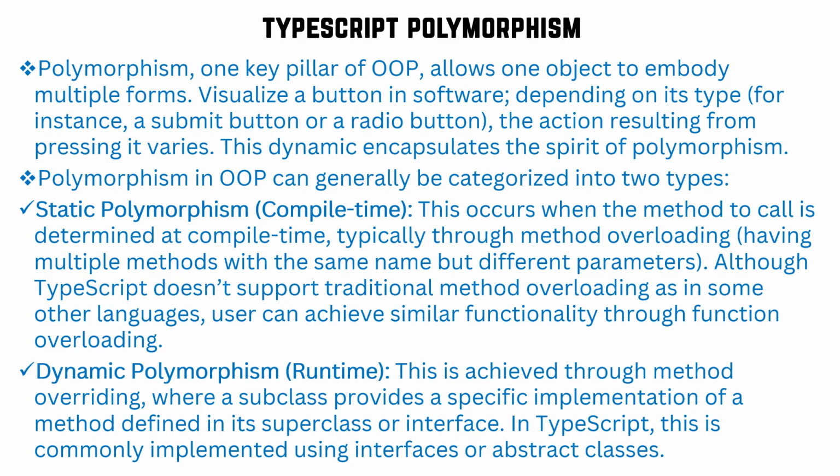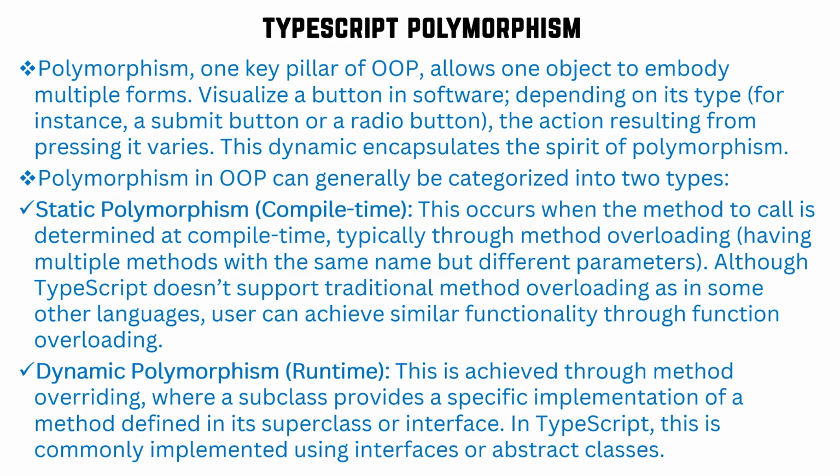And TypeScript polymorphism is nothing but many forms. There are two types of polymorphism: static polymorphism or compile time polymorphism, and dynamic polymorphism or runtime polymorphism. Static polymorphism is known as method overloading. TypeScript does not support traditional method overloading, but it supports function overloading, where we can have the same function with different data types.